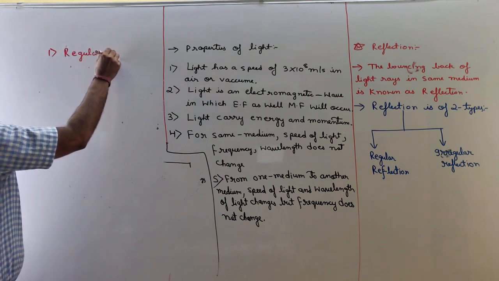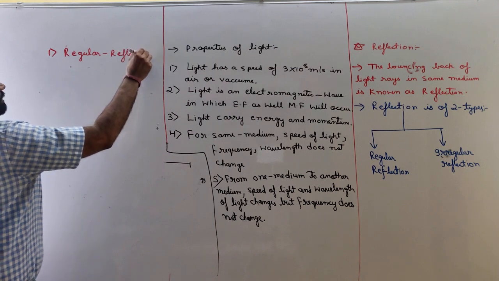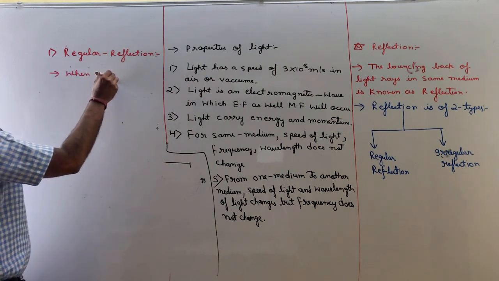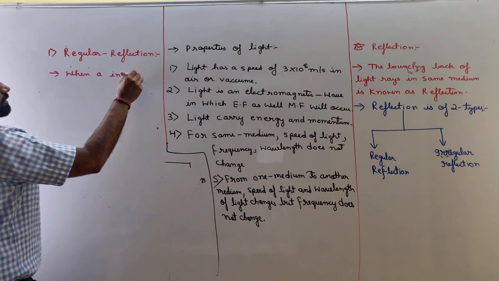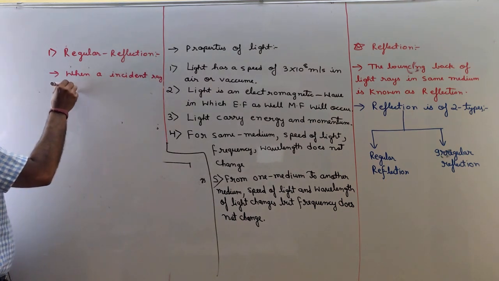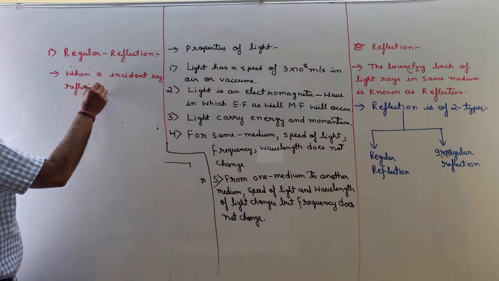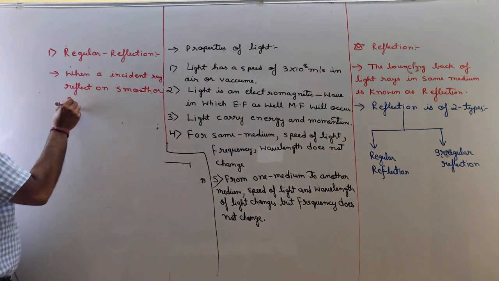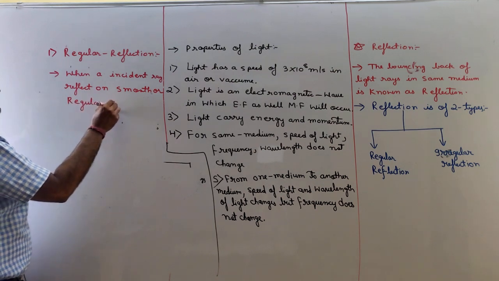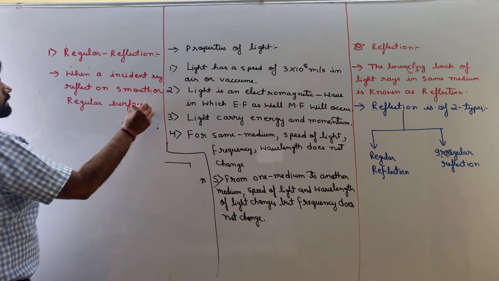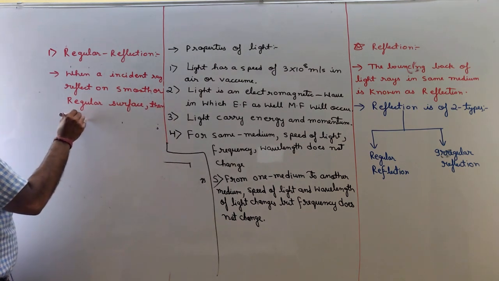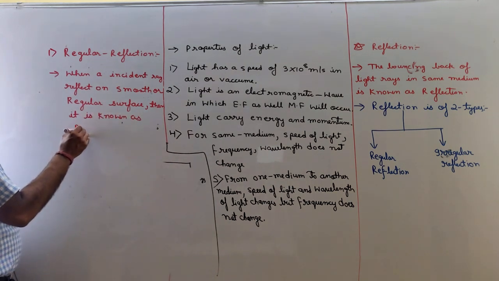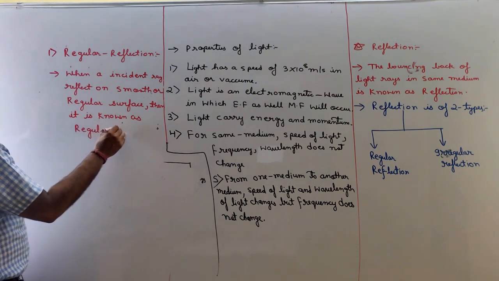Regular reflection can be defined as when an incident ray reflects on a smooth or regular surface, then it is known as regular reflection.